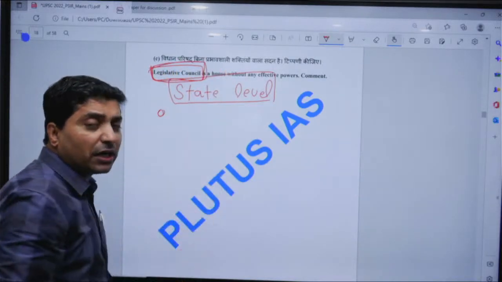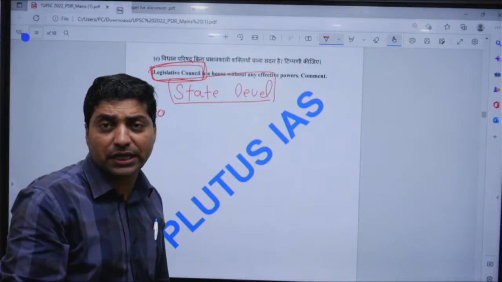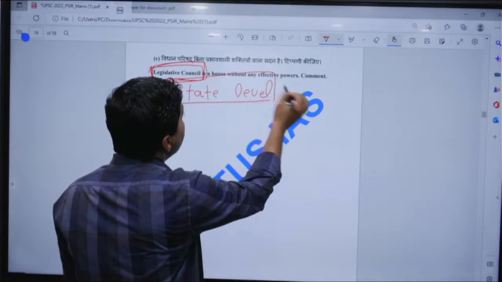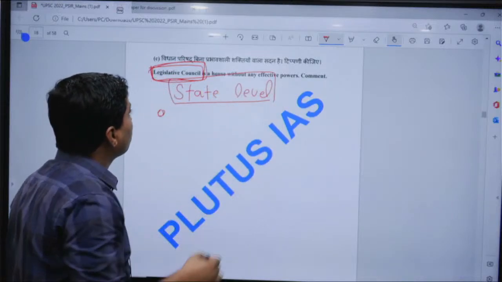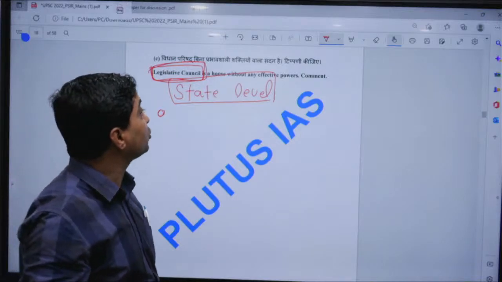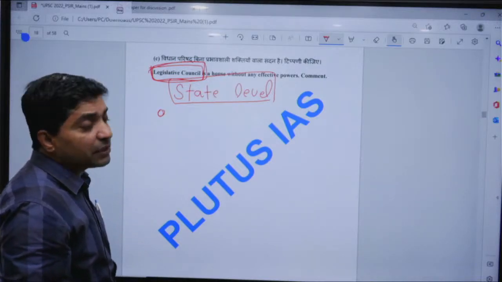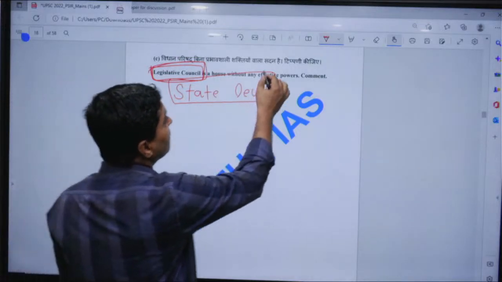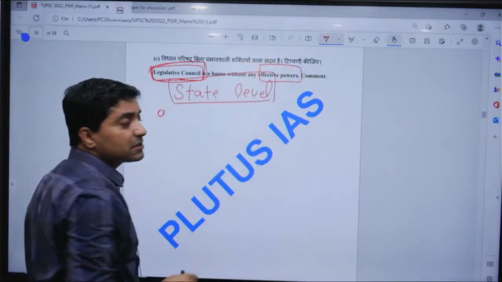You talk about Article 169 and Article 170 on the Legislative Council, and then one can talk about why every state does not have a Legislative Council. And if some states have a Legislative Council, they don't have effective power. What is effective power?